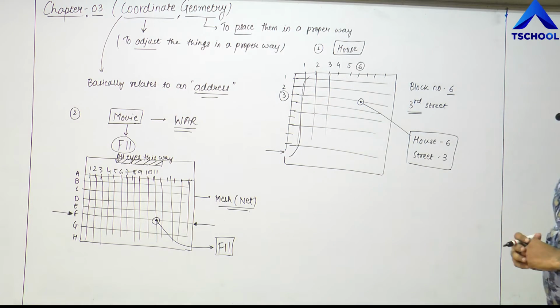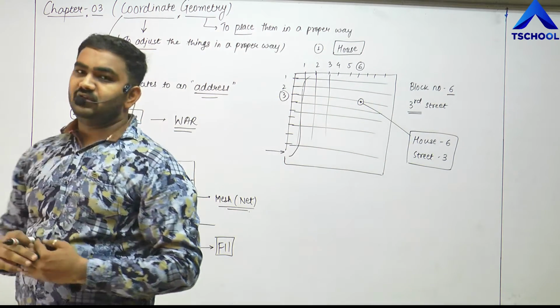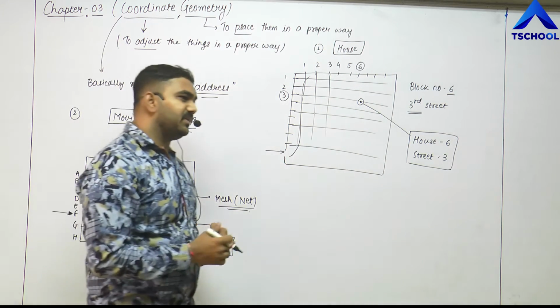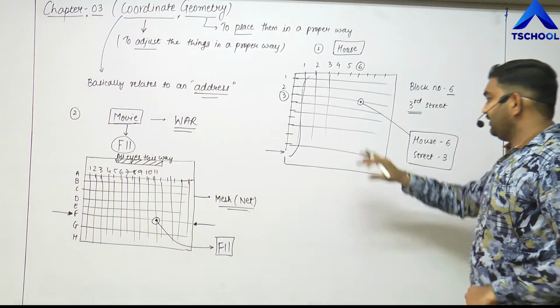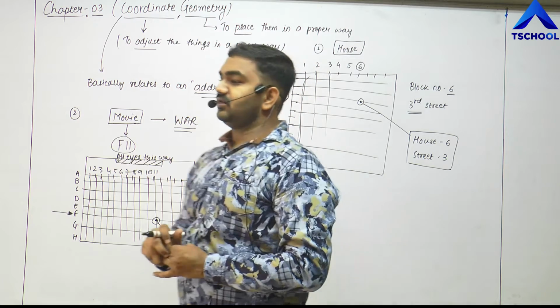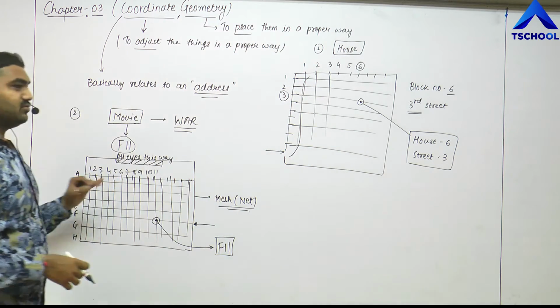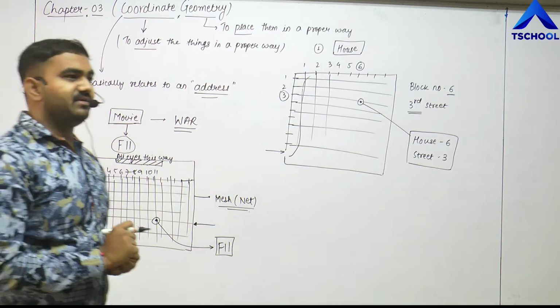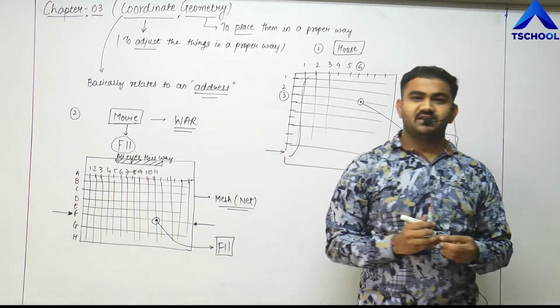So this was the address, but now we go to the general aspect. General aspect means that if I want to give you my address, I will say: in this township, come to block number 6 or house number 6 and the 3rd street. So you can come directly over there. When I say that I want to sit in seat number F11 and watch the movie, then I can go to row F and seat number 11.